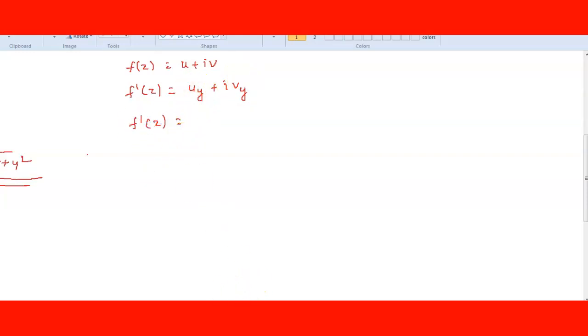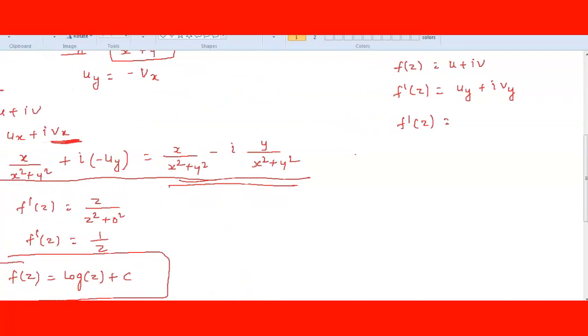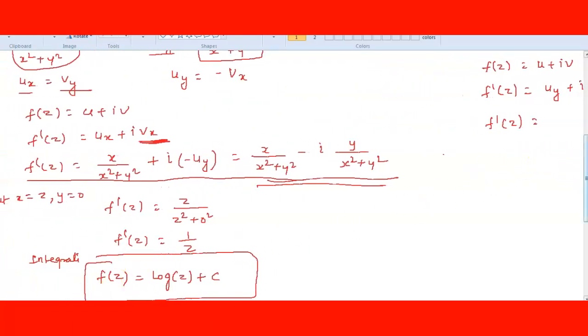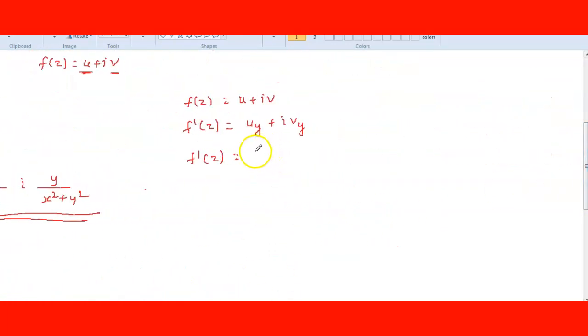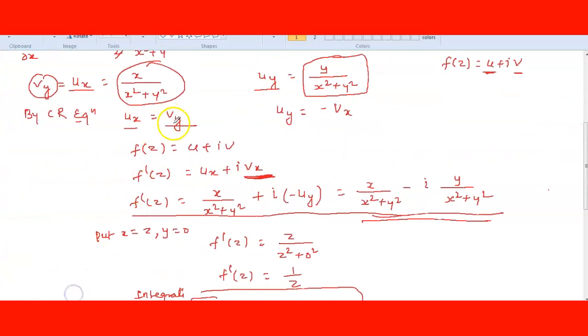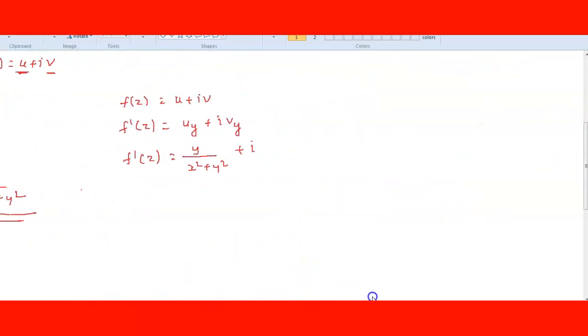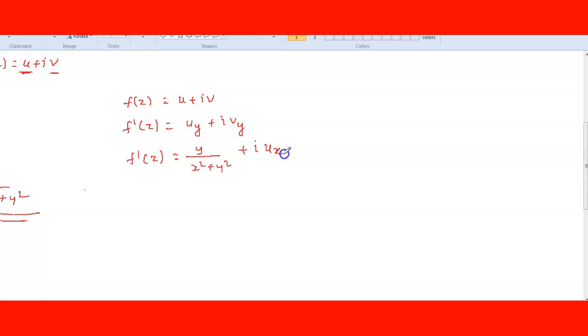Uy is already given in the question. What is uy? U is given in the question, so you can find uy: y upon x square plus y square, plus i into v, which is not given. But by the Cauchy-Riemann equation, we know that Vy equals ux. So in the place of Vy, you can write ux. Means f dash of z is equal to y upon x square plus y square plus i, and the ux value is x upon x square plus y square.